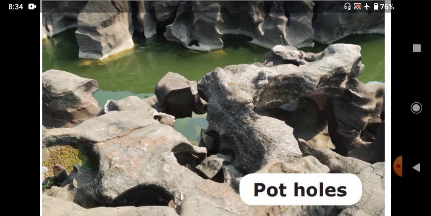Just see this picture, this is the image of potholes. How were potholes formed? Due to river action, cylindrical holes are drilled vertically in the riverbed. Likewise, this hole is formed.